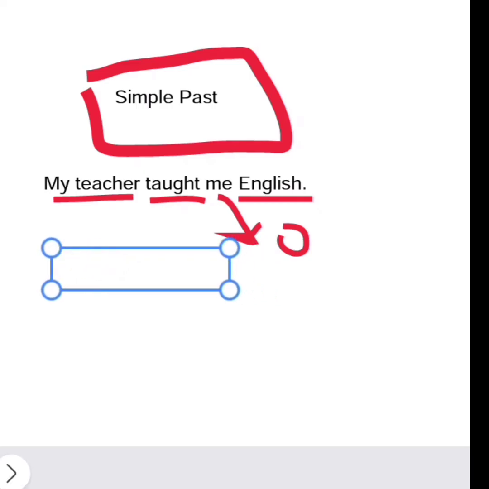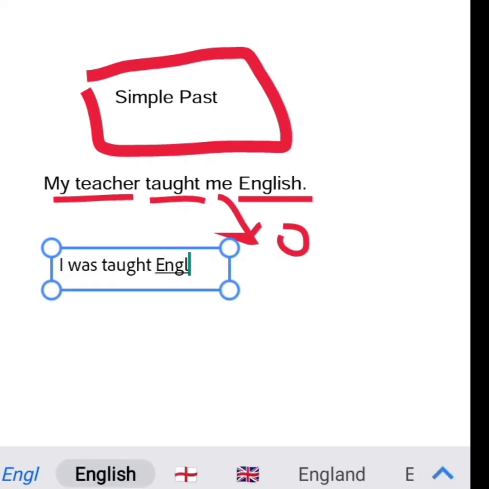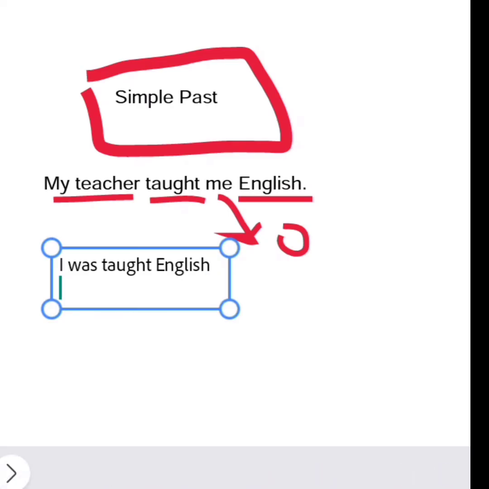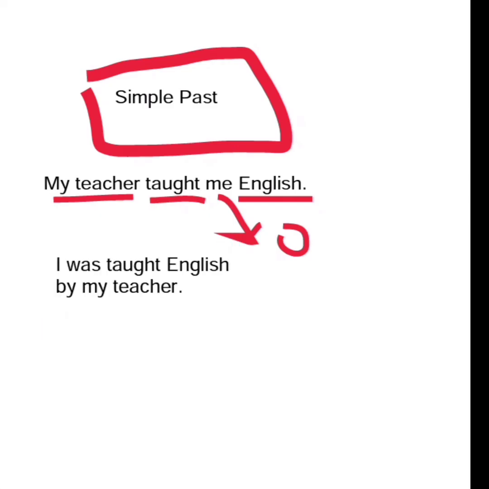So I, and it is simple past, so was. I was taught English by my teacher. This is how we change it.